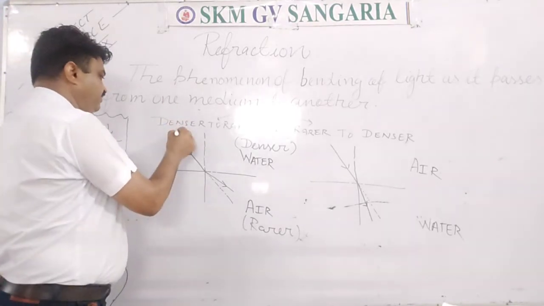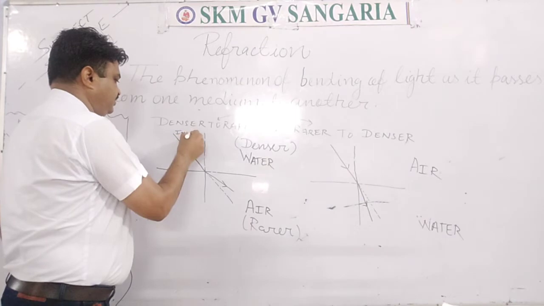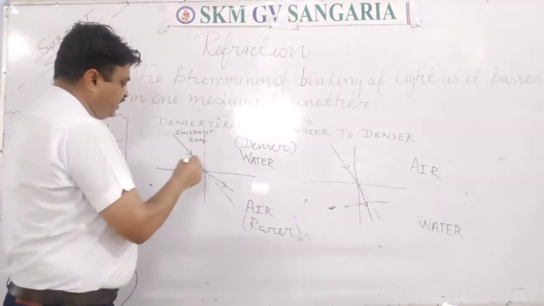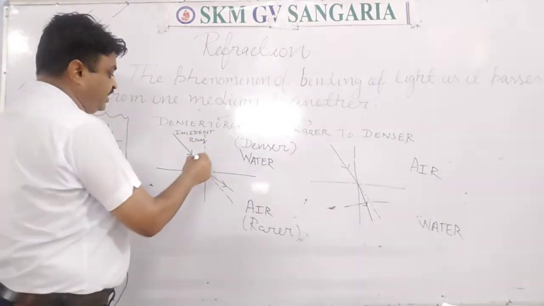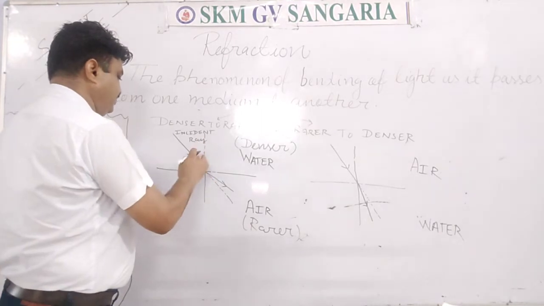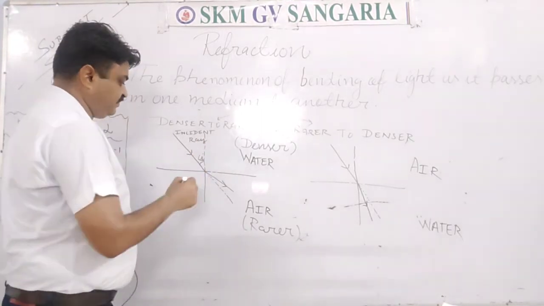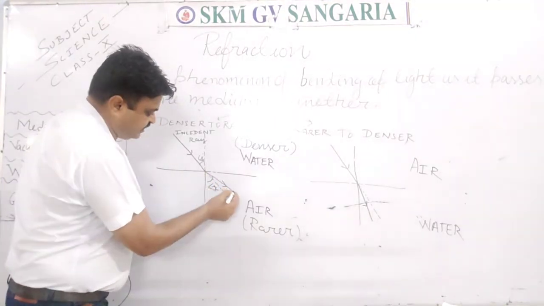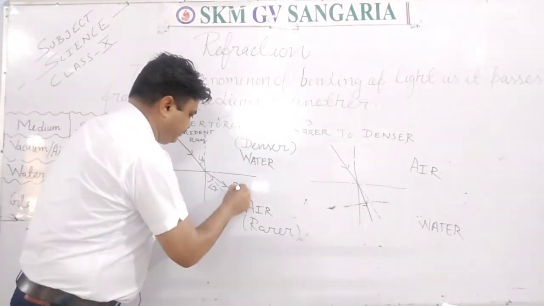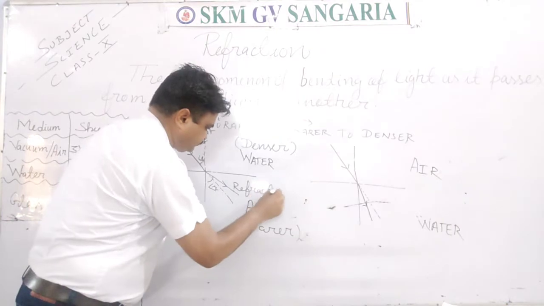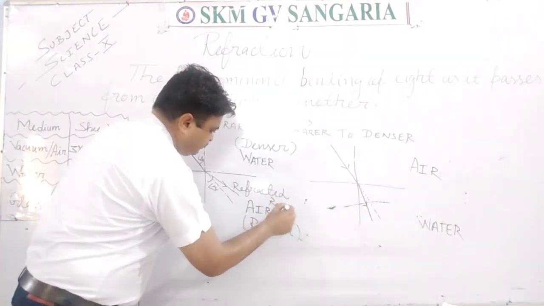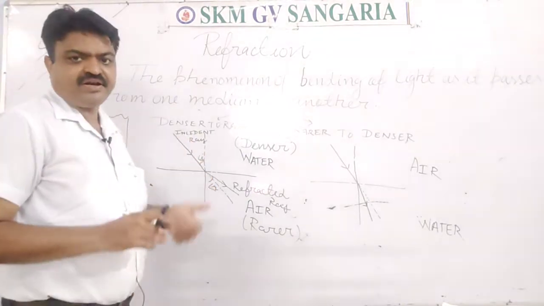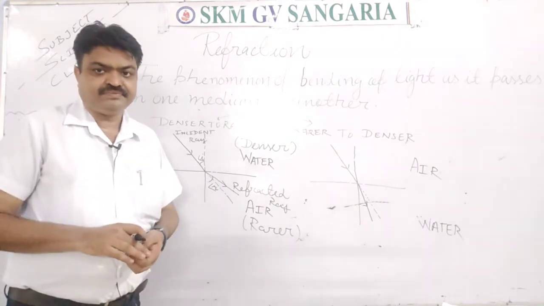The ray that comes from one medium, the first ray, is known as the incident ray. And which angle do they make? They make the incident ray angle. And when they are refracted, then they make the refracted ray angle. This ray is known as the refracted ray. So incident ray, refracted ray, incident ray angle, and refracted ray angle. About this you will learn.